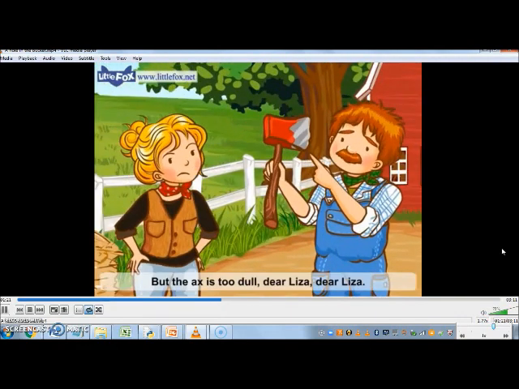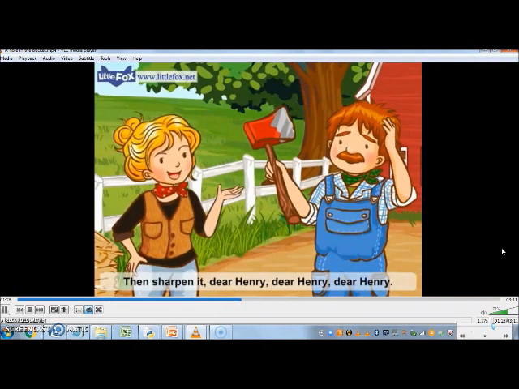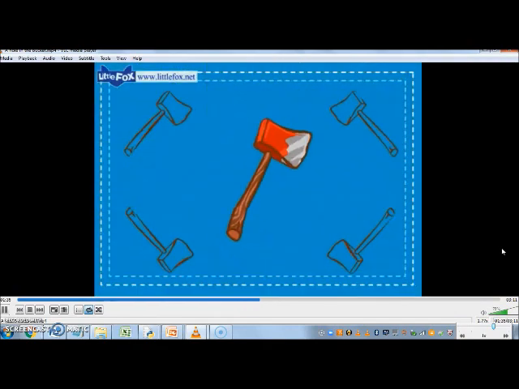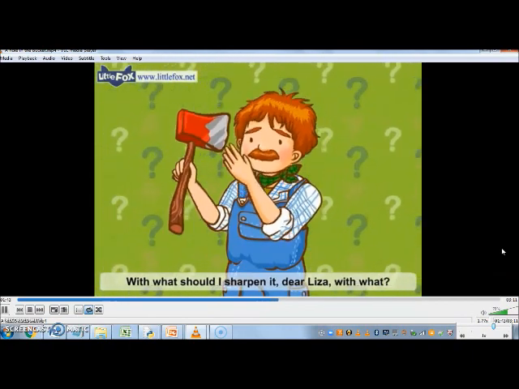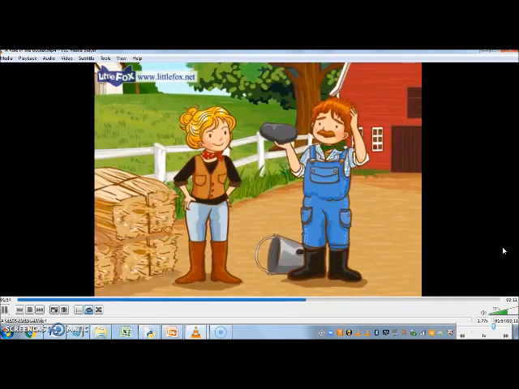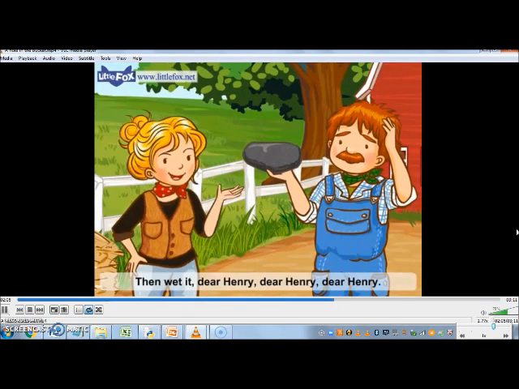But the axe is too dull, dear Liza. Then sharpen it, dear Henry. With what should I sharpen it, dear Liza? With a stone, dear Henry. But the stone is too dry, dear Liza. Then wet it, dear Henry.